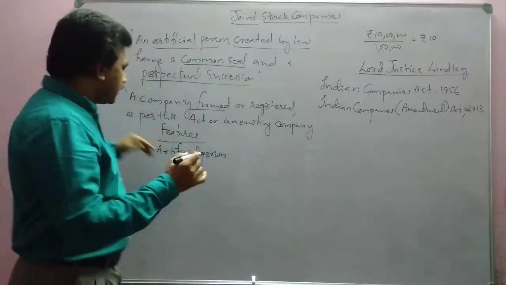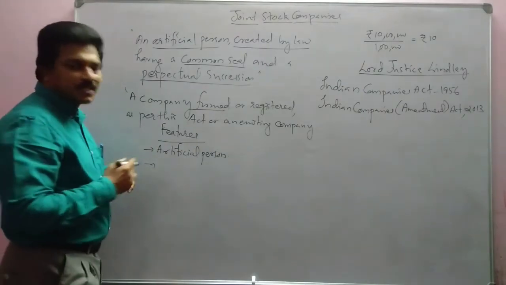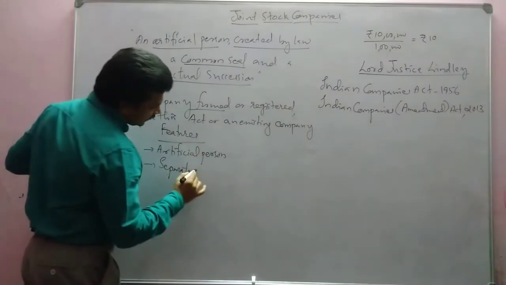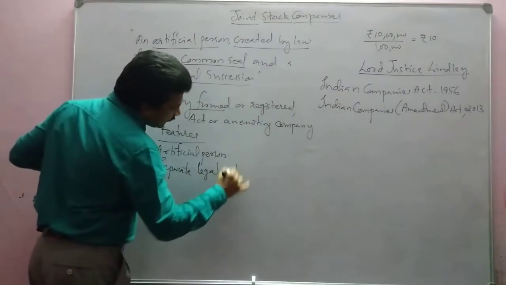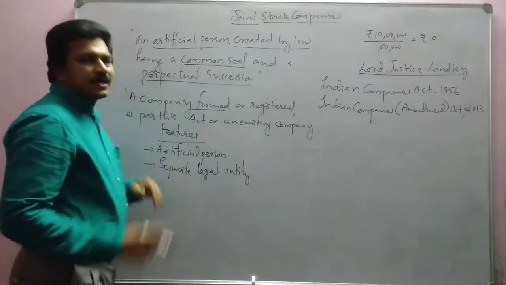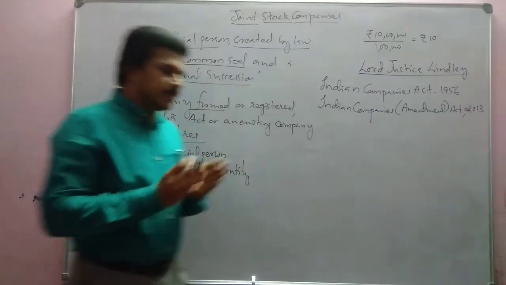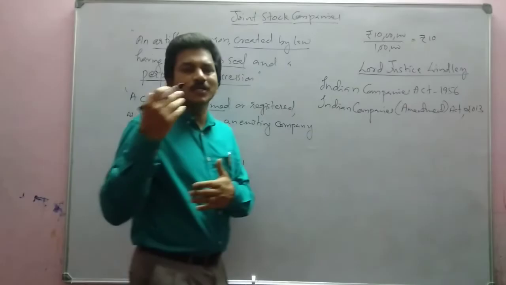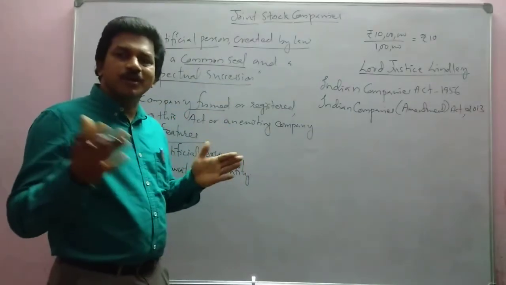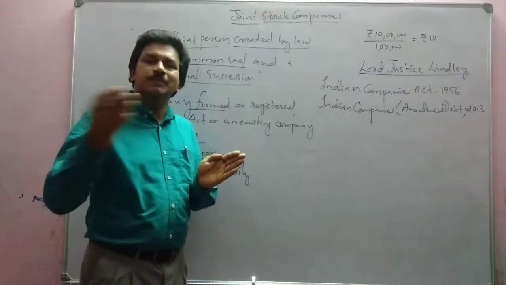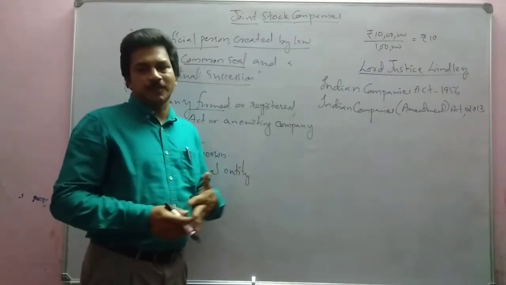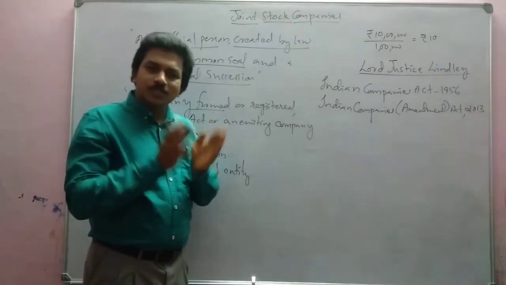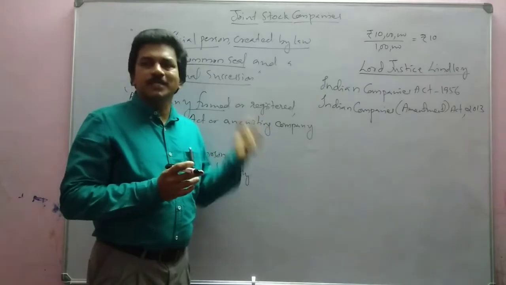Okay. Then next, it has a separate legal entity. Company has a separate legal entity. Company can exist on its own. The owners or the shareholders of the company cannot be considered as having an independent existence; they are separate from the company. So company has a separate existence. Legal status is there. Legal existence is there.